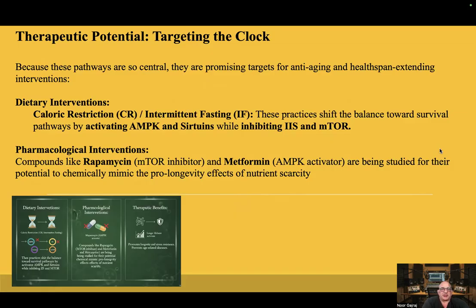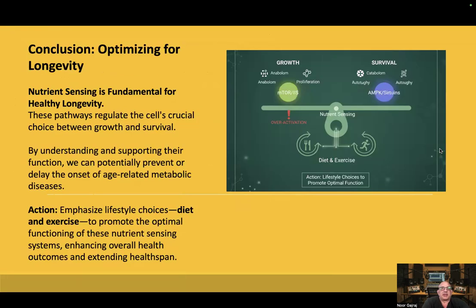Pharmacological interventions, compounds like rapamycin, which is an mTOR inhibitor, and metformin, an AMPK activator, are being studied for their potential to chemically mimic the pro-longevity effects of nutrient scarcity.